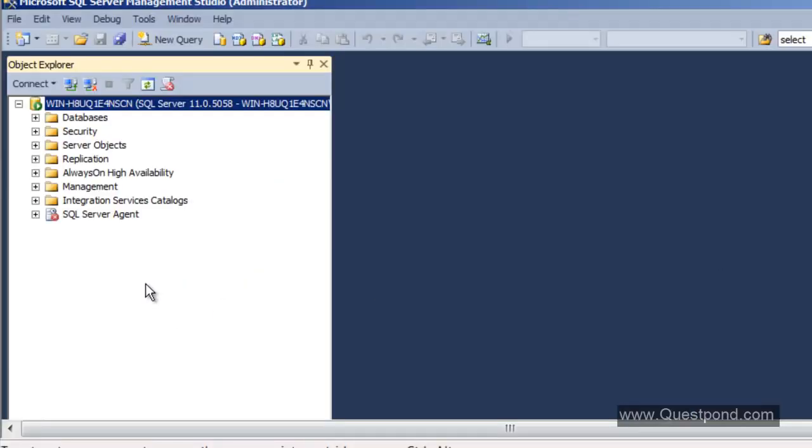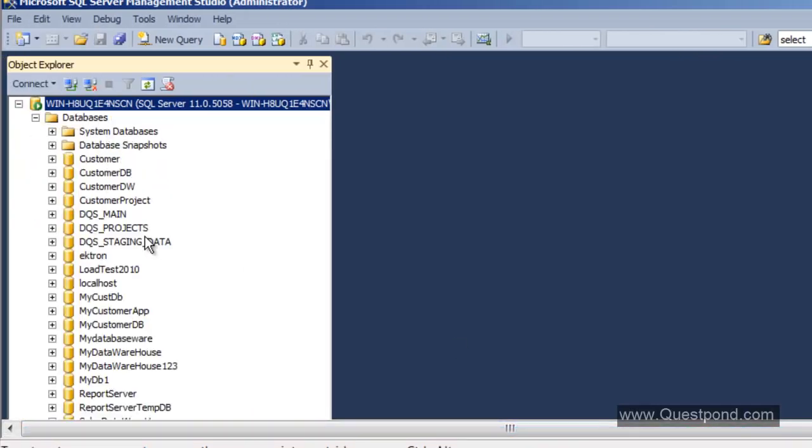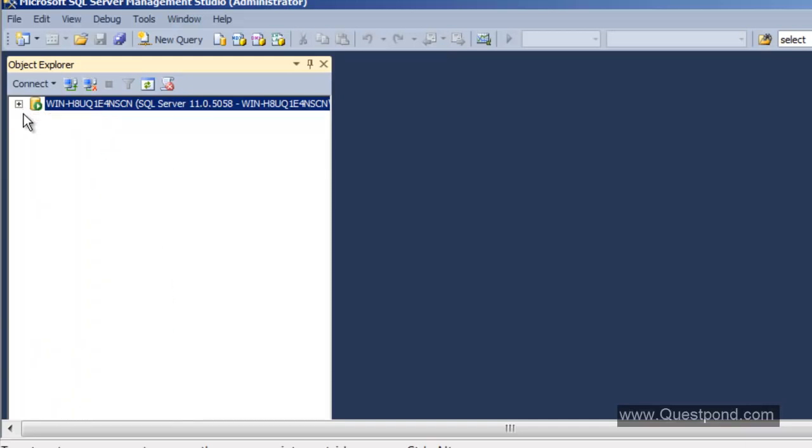Now you must be wondering why we have installed two different tools, right? The first thing, the SQL Server 2014 Enterprise edition that you have downloaded, is nothing but the actual SQL Server RDBMS. So when you install the SQL Server Enterprise edition, you would get something like this, where you can go and create the database, where you can create tables, etc. The SQL Server Enterprise edition is nothing but the main SQL Server for storing data, creating tables, writing stored procedures, etc.